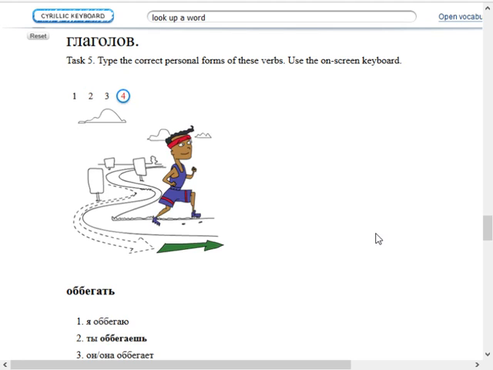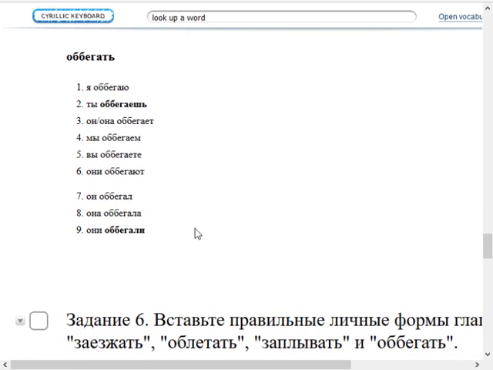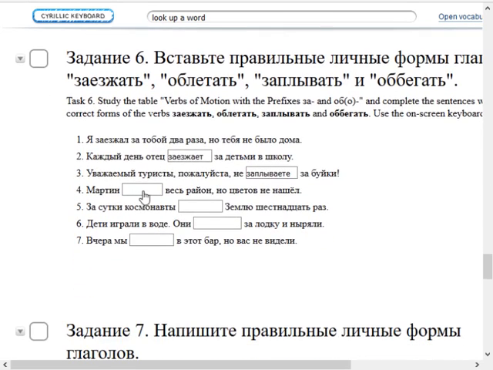Then it's likely that he обегал, since it's past tense, Martin being a masculine name. So Martin обегал весь район. Martin ran around the entire area, но цветов не нашел, but did not find flowers.